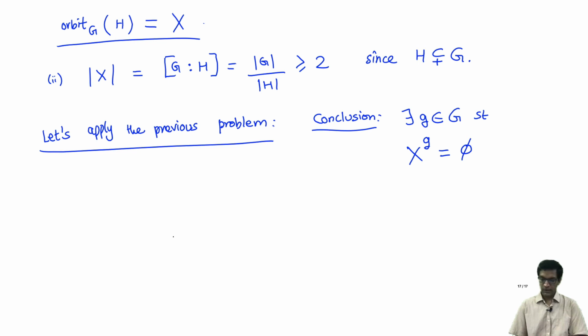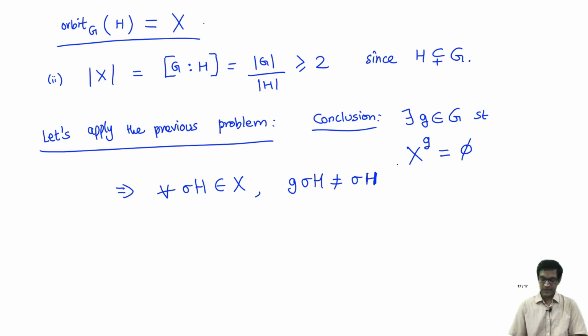Okay, now let's see what that means for this particular action. So what is the fixed point set for G? It means for all cosets, for all sigma H in X, G does not fix that element. Okay, this is another way of saying that the fixed point set is empty.